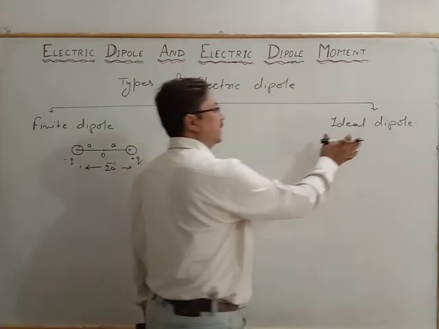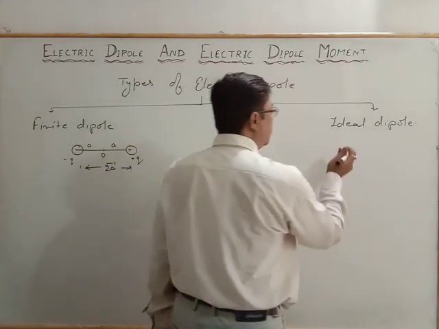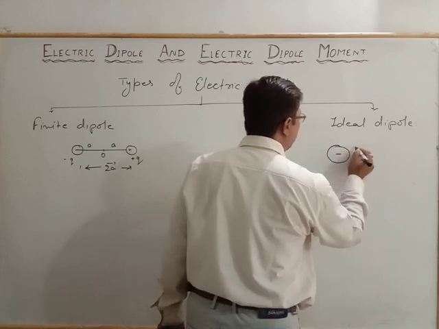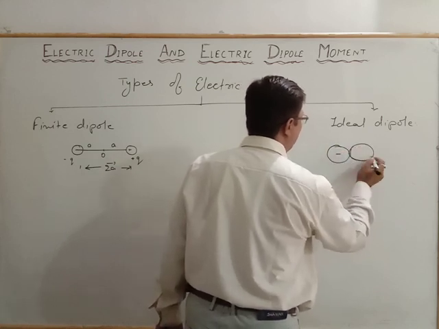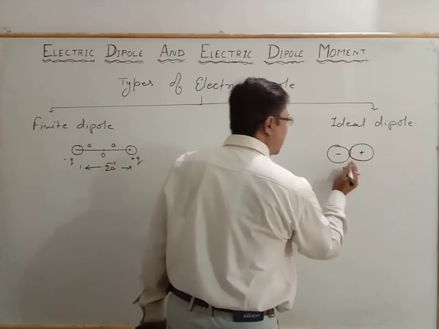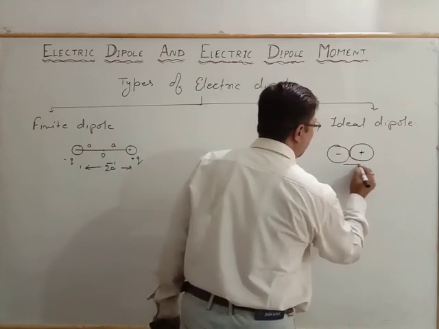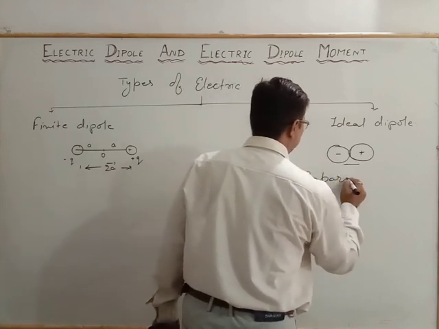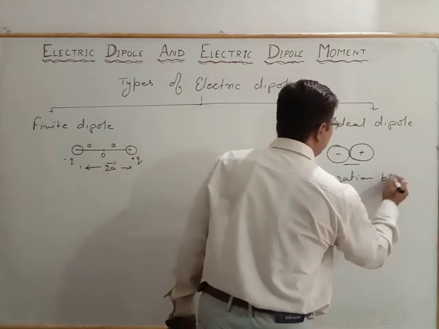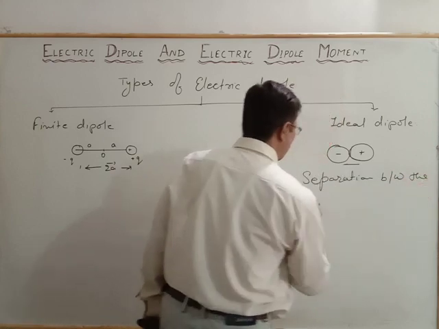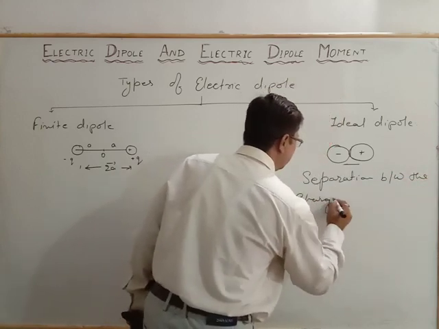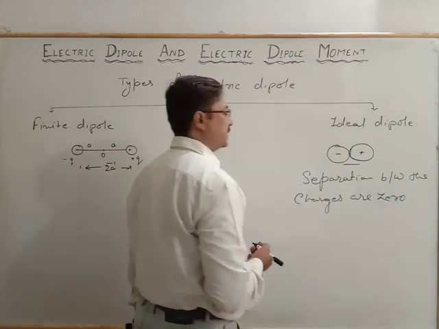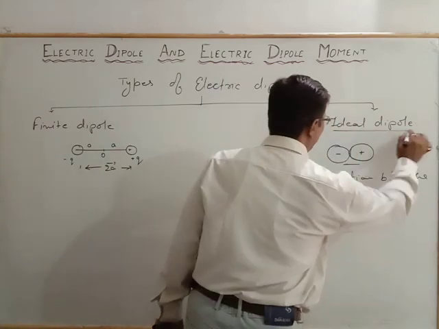Whereas if we consider the ideal dipole, the separation between the two charges, one negative, another positive, is zero. Then it is termed as the ideal dipole.